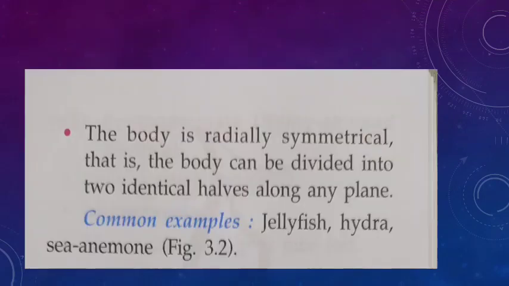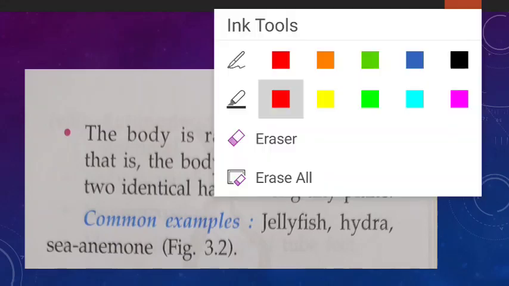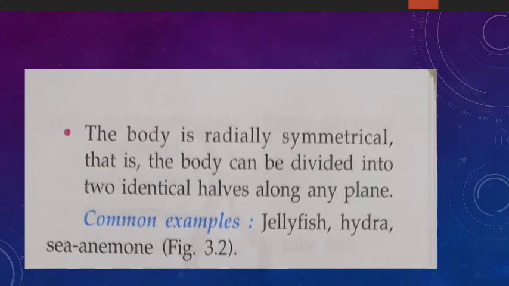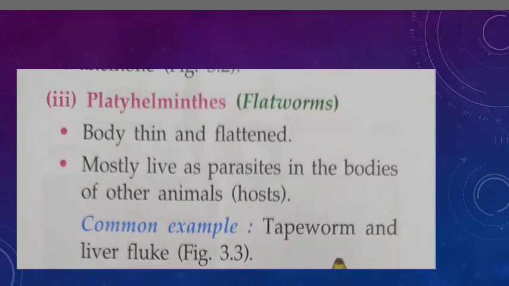Now another important characteristic of this Coelenterata is that the body is radially symmetrical. That is, the body can be divided into two identical halves along any plane. Clear? So what are the examples of this Coelenterata? Jellyfish, hydra and sea anemone. Okay, now next